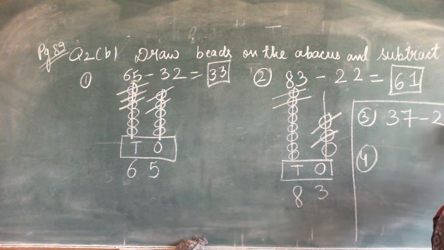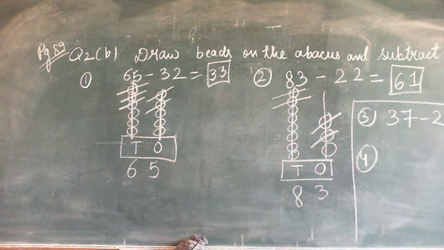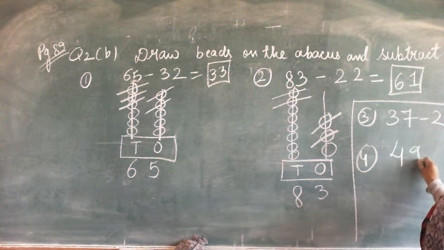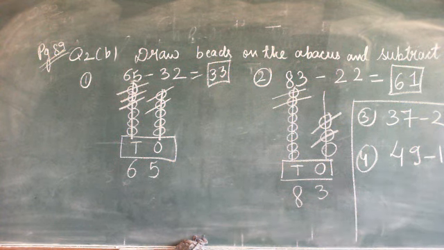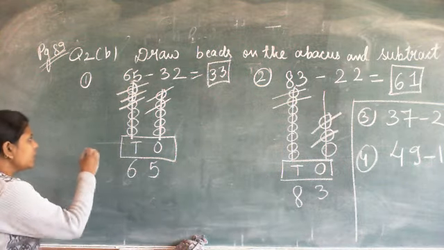37 minus 25 is equals to. 49 minus 14 is equals to. So these two are the homework questions that you have. Sorry, I think it is not visible for you. So I am writing the homework questions again here.